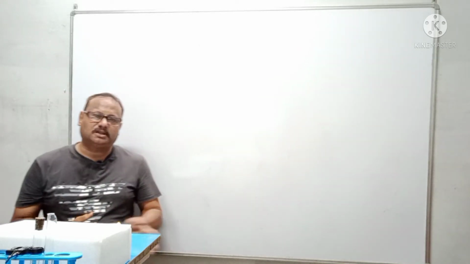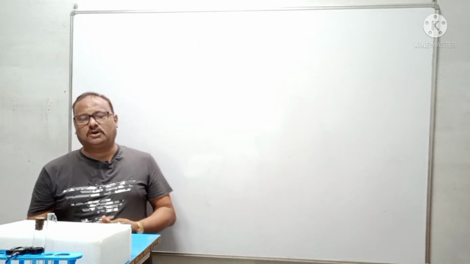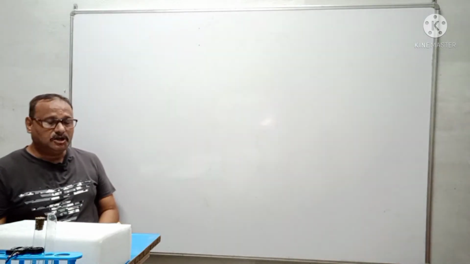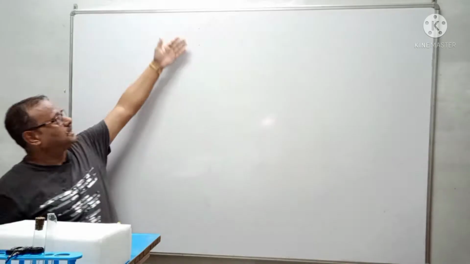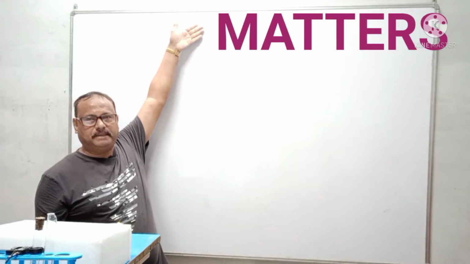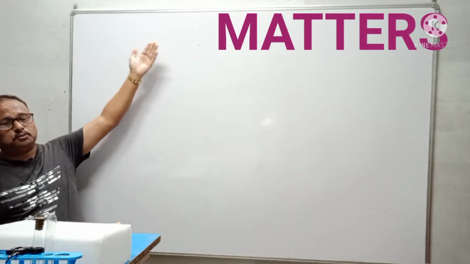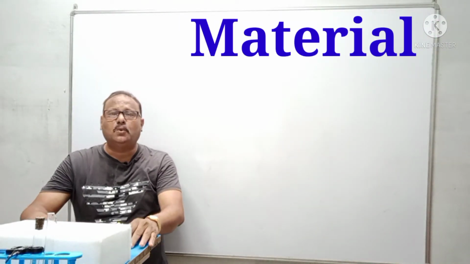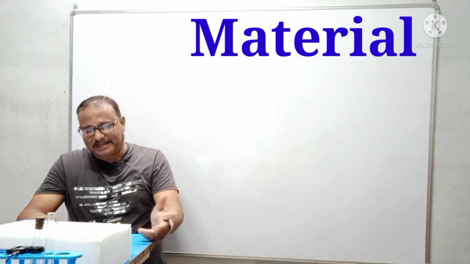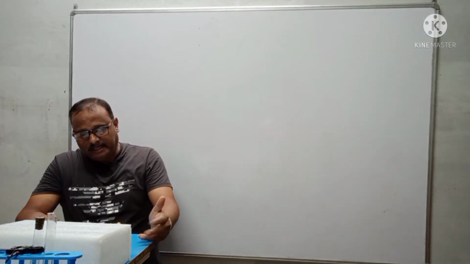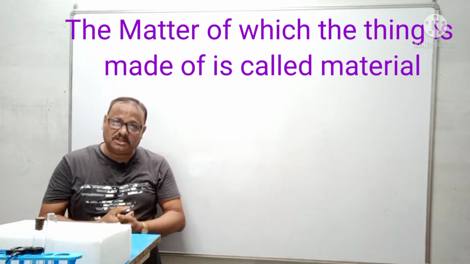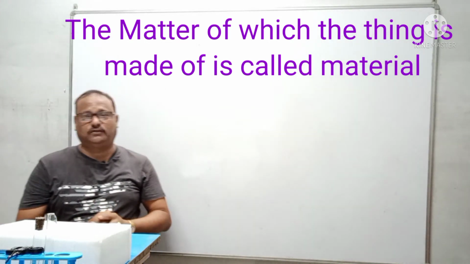And we'll start with chemistry's very important part that we call what is matter, the base of chemistry, that is matter. Now, we all know matter. The topic is matter. Before we proceed into matter, we have to first understand what is exactly material. Now, when we talk about material, what is exactly material? The matter of which a thing is made of.